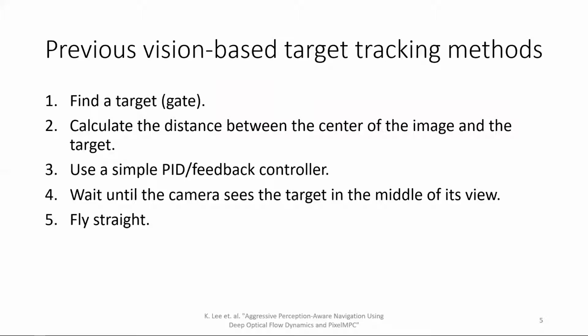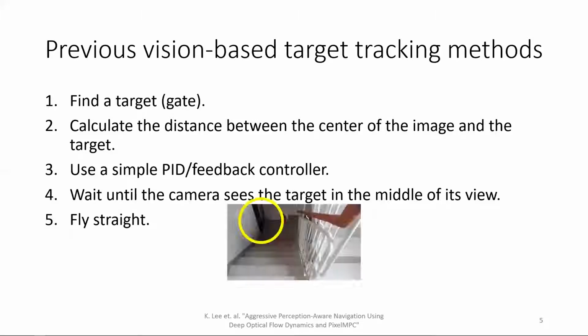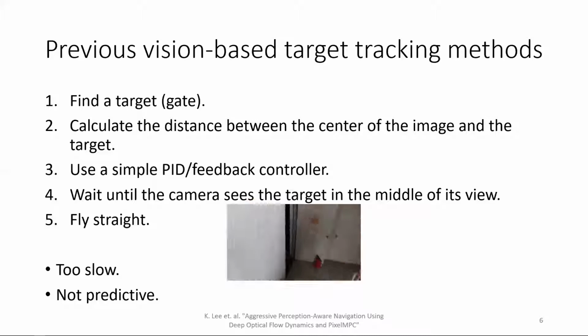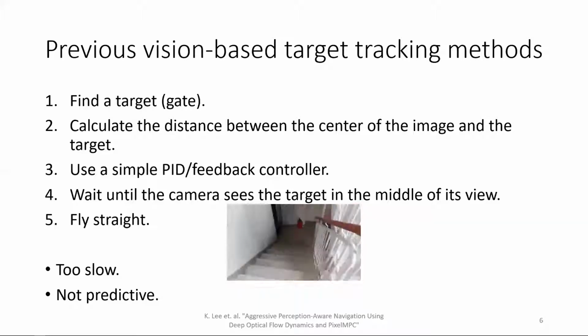Most of the previous work on vision-based drone flying methods follow these steps. First, they find a target in the image obtained from the camera and calculate the distance between the center of the image and the target. Then a simple PID or feedback controller can be used to rotate the drone until the target is in the middle of the image. And then they fly straight towards it. This approach is too slow because we have to wait until the camera sees the object in the center of its view. Another problem of this approach is that it is not predictive.